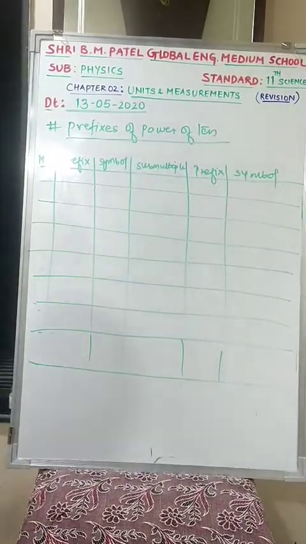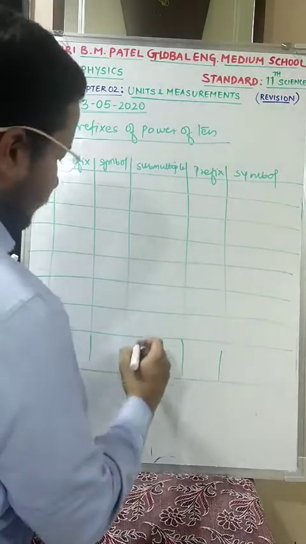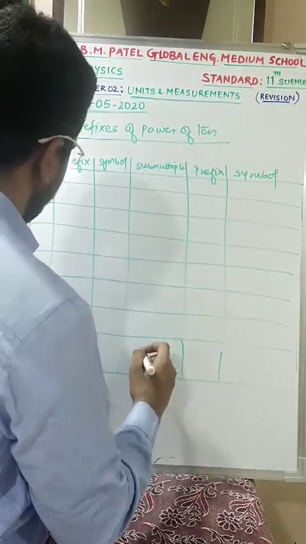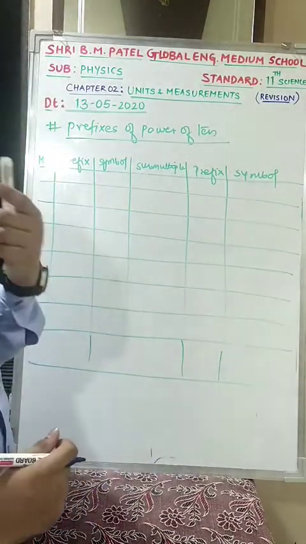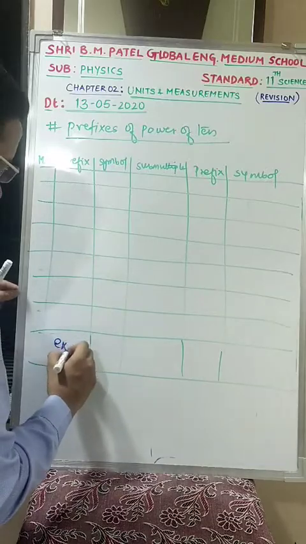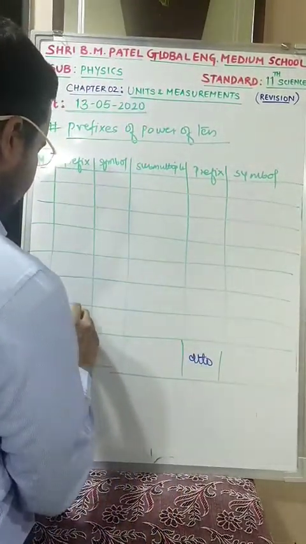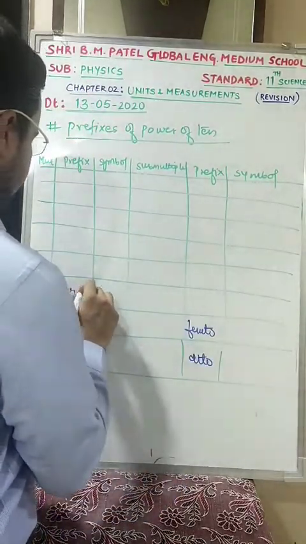So very first over here, for multiple you are having exa, and for submultiple that is atto. Fine. So first we will check multiple, and for first prefix we will take exa. Next is peta, it is femto, then tera, that is pico.